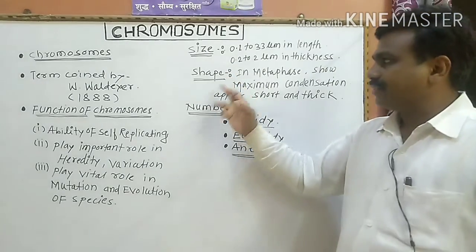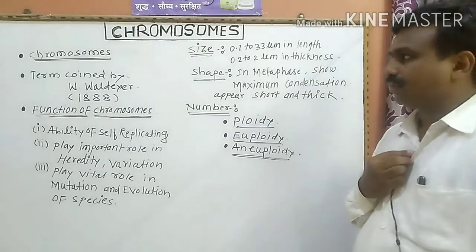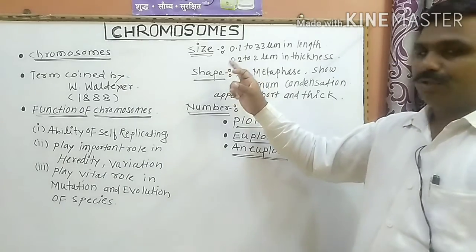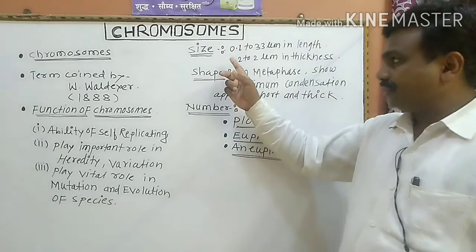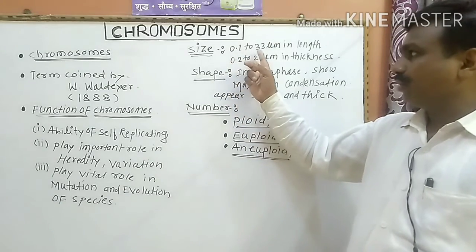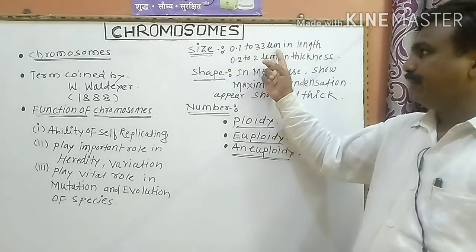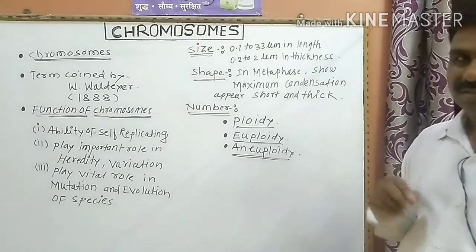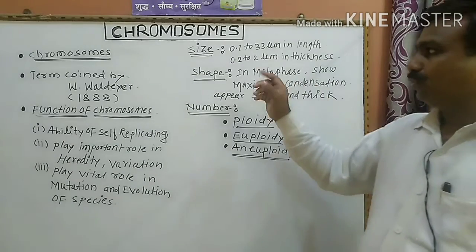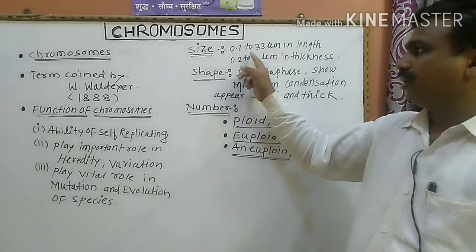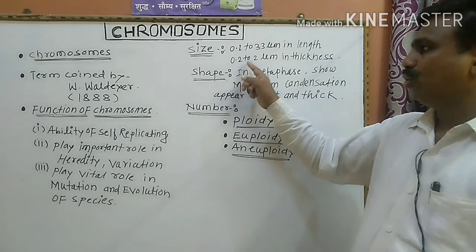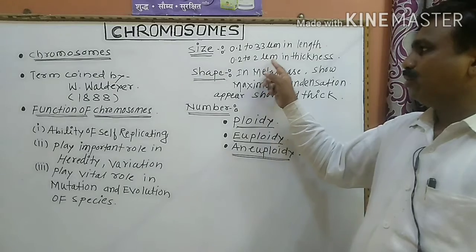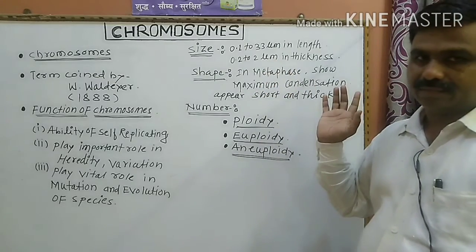Size of the chromosome varies from species to species, from 0.1 to 33 micrometers in length and 0.2 to 2 micrometers in thickness.